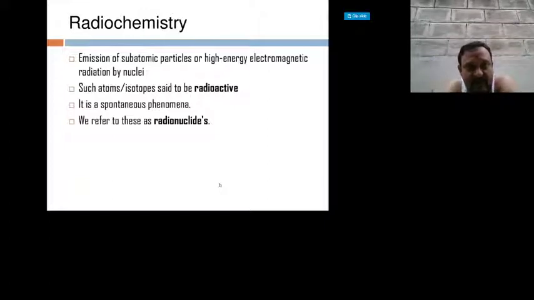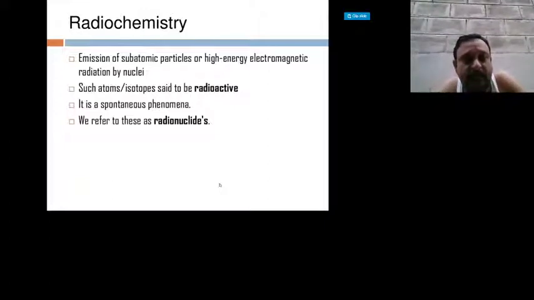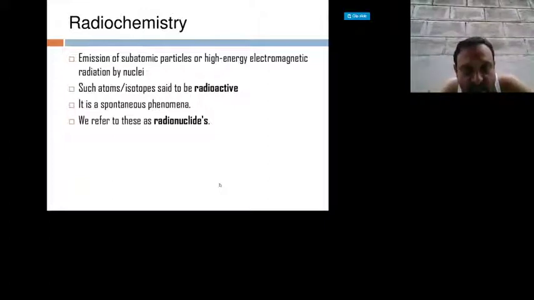Not only chemistry, there is also physics behind the emission of radiation. It is the emission of subatomic particles or high energy electromagnetic radiation by nuclei. Such atoms or isotopes are said to be radioactive. So it is a spontaneous phenomenon. Such a radiation emitting nucleus is called a radionuclide.